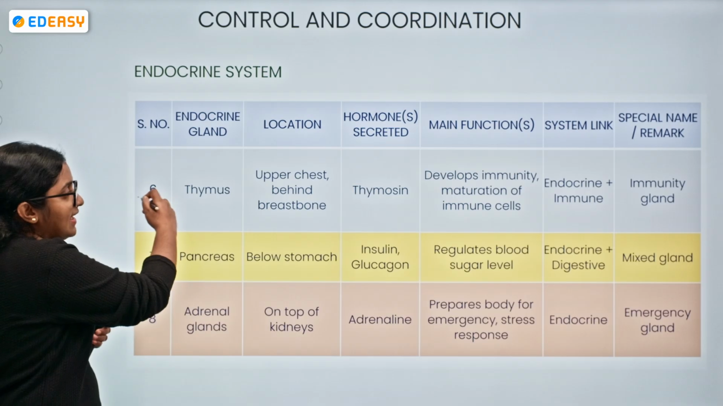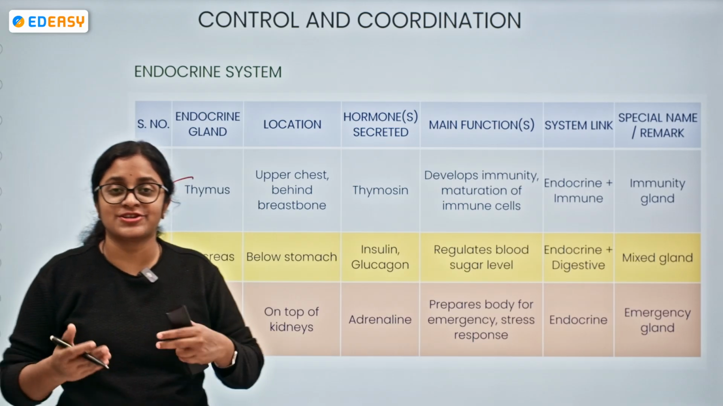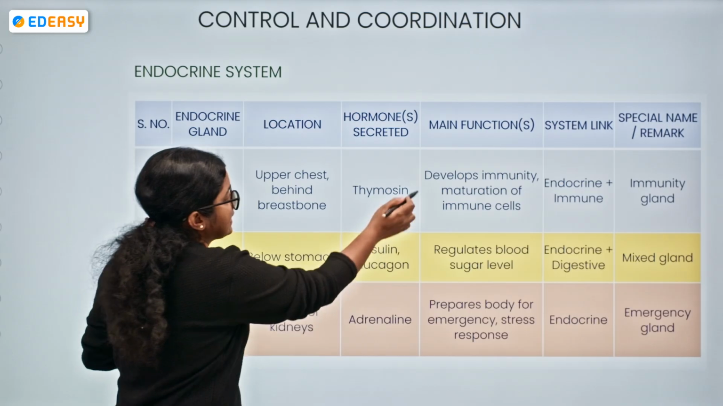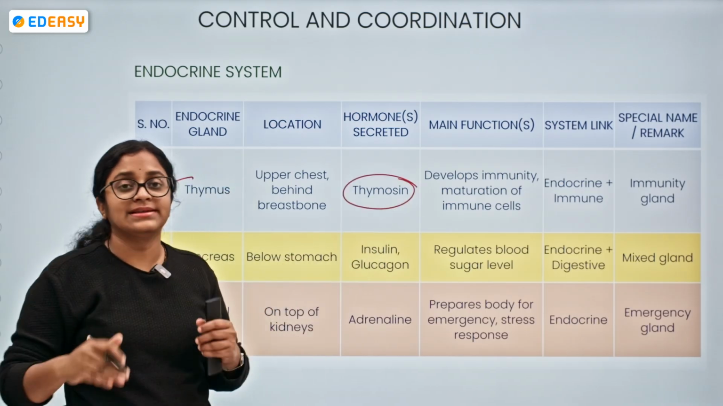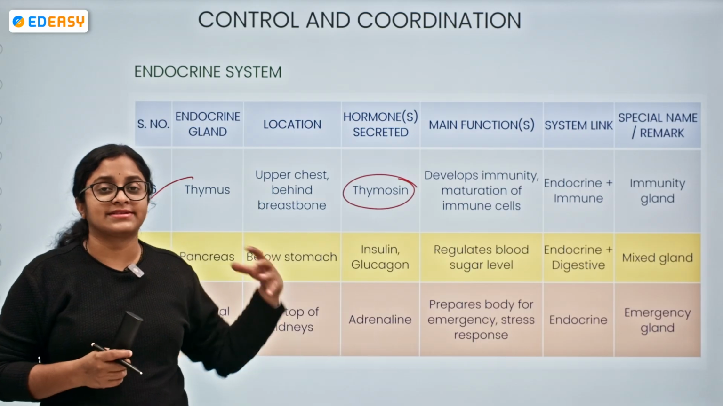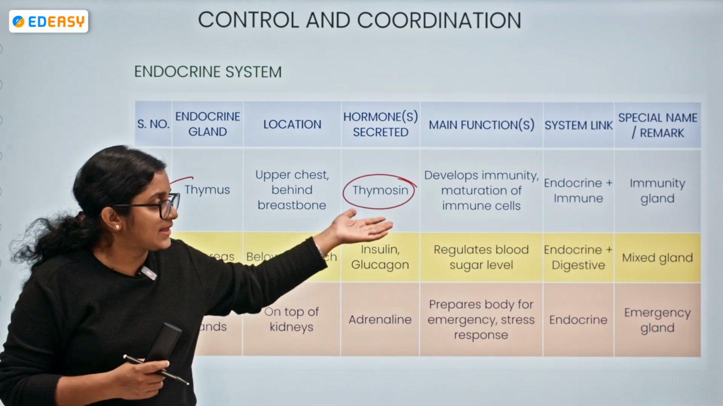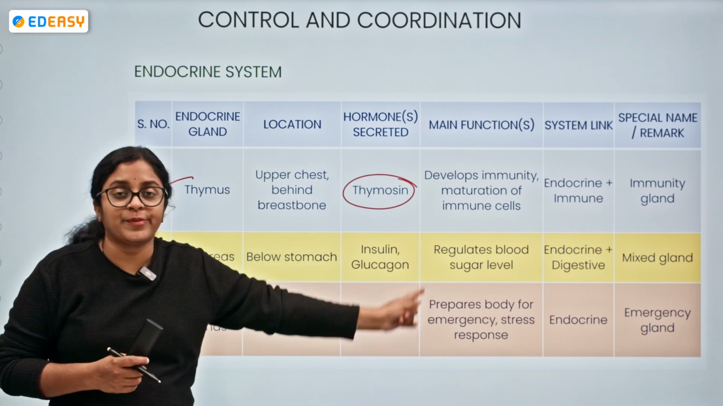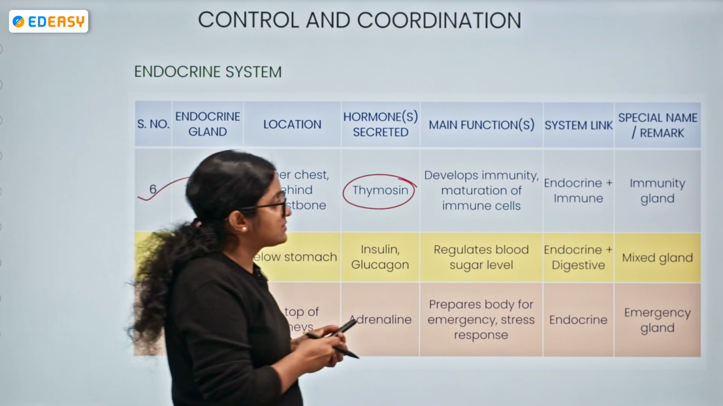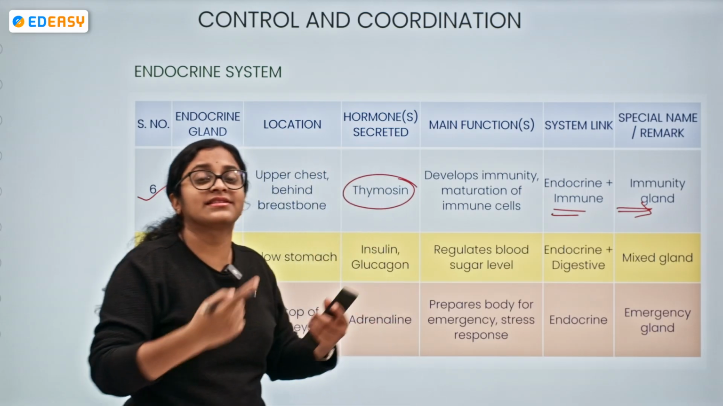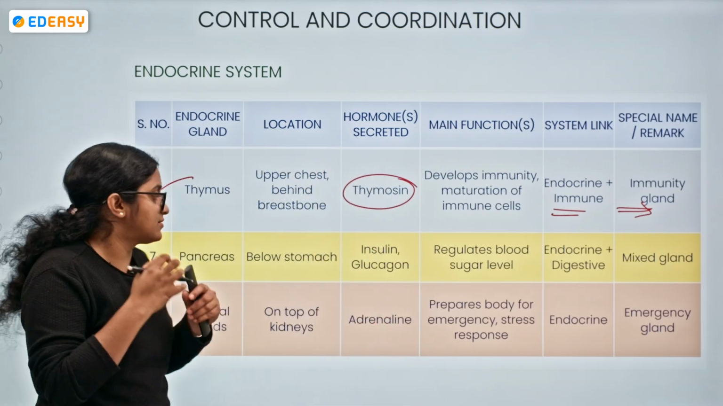Moving on, the thymus, in the upper chest region behind the breastbone. We can see the thymus, which secretes thymosin, and it is responsible for developing immunity. The immune cells, the maturation happens over here, and it has the dual function of both endocrine and immune system, being called an immunity gland because it leads to the maturation of the immune cells.